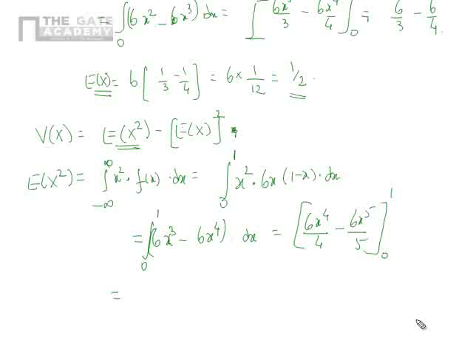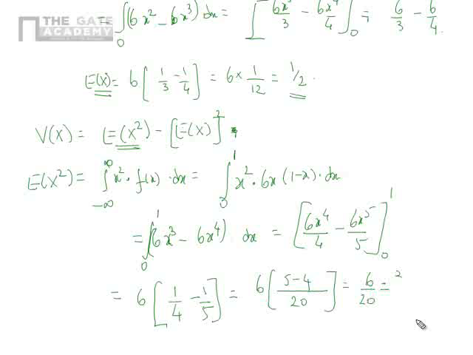So it turns out that 6 I can take out, 1 by 4 minus 1 by 5. So this will be 6 into, LCM would be 20, 5 minus 4. So 6 by 20. On simplification, it gives me 3 by 10.